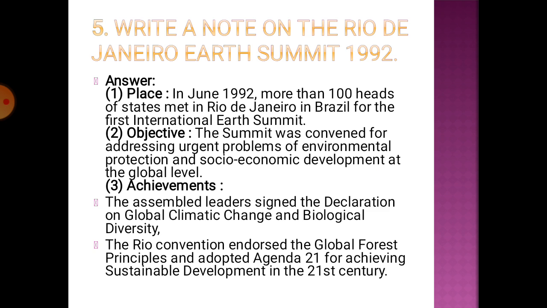The assembly signed the declaration on global climatic changes and biological diversity, and the Rio de Janeiro conference adopted the global forest principles and Agenda 21 for achieving sustainable development in the local areas of their own nations also. So this is the major importance of the Rio de Janeiro conference.